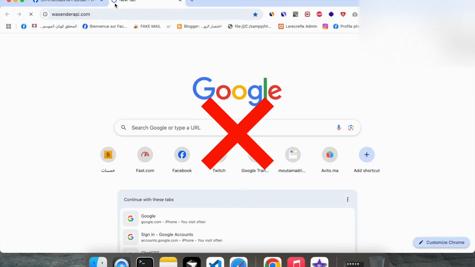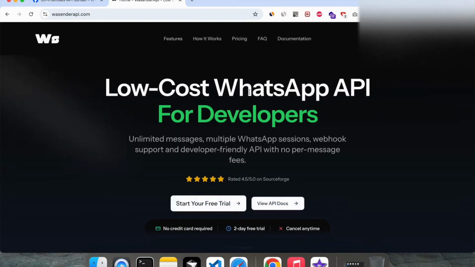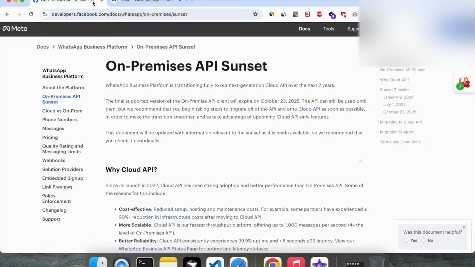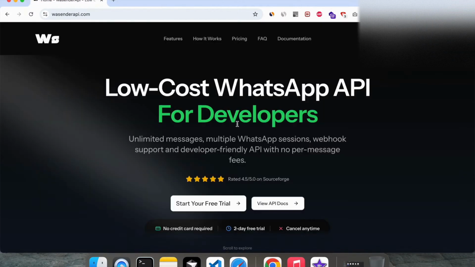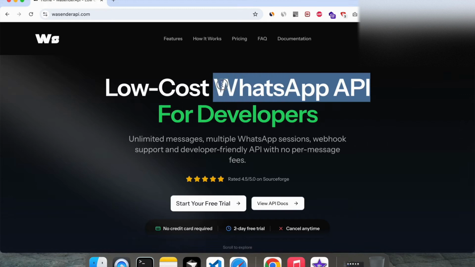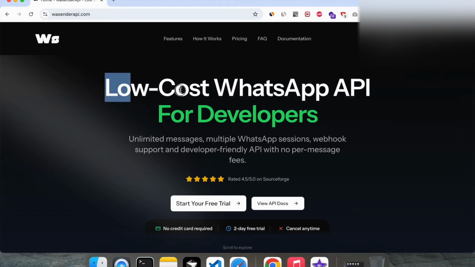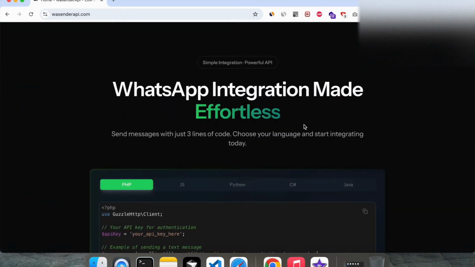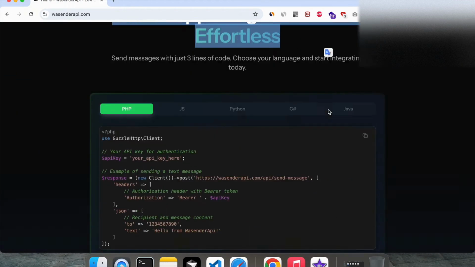But here's the good news, really good news. In 2025, you don't need Meta's approval anymore to start using the WhatsApp API. Seriously. There's a faster way, a way easier way, and also a low cost way. Let me tell you about it.